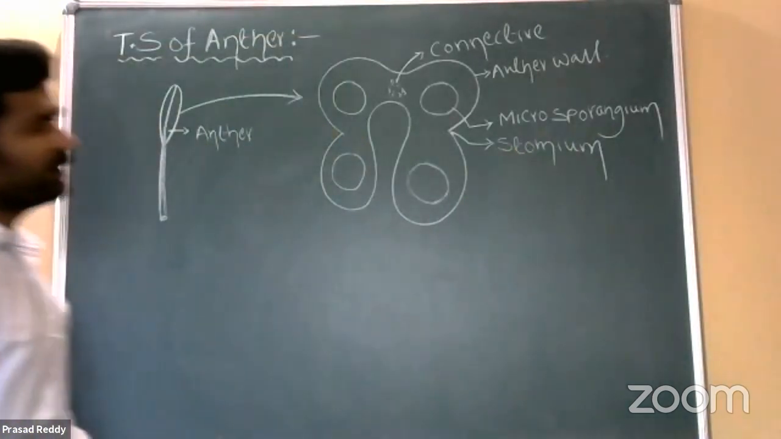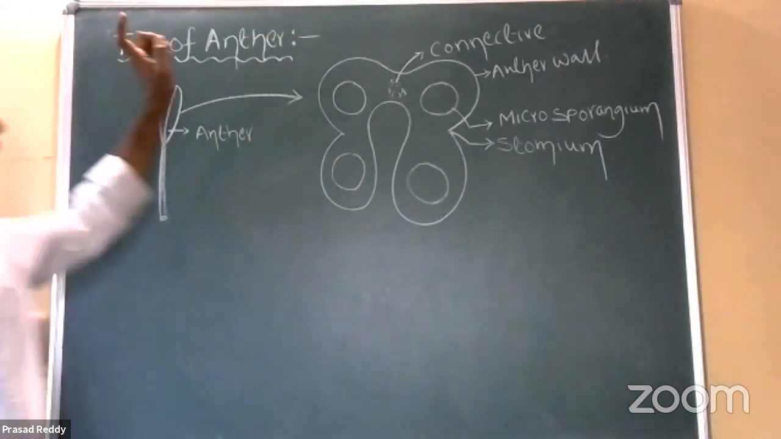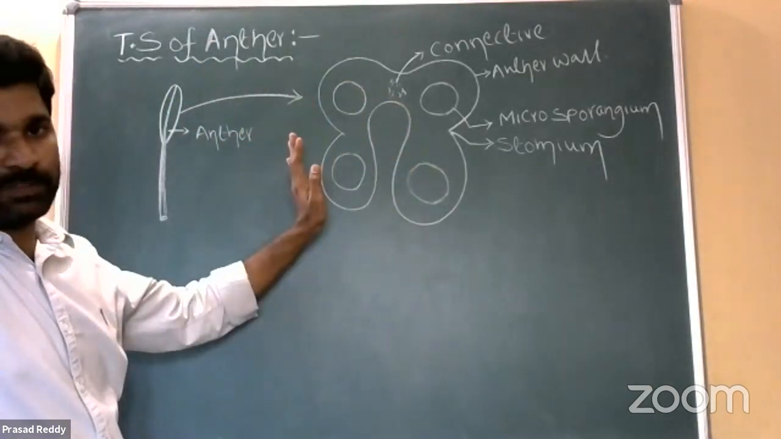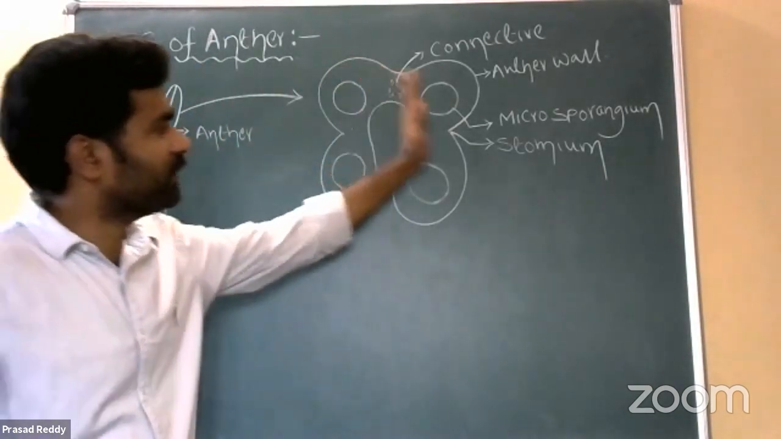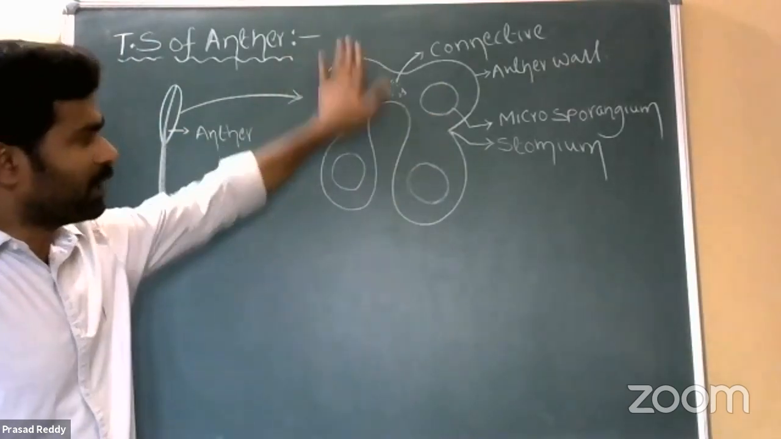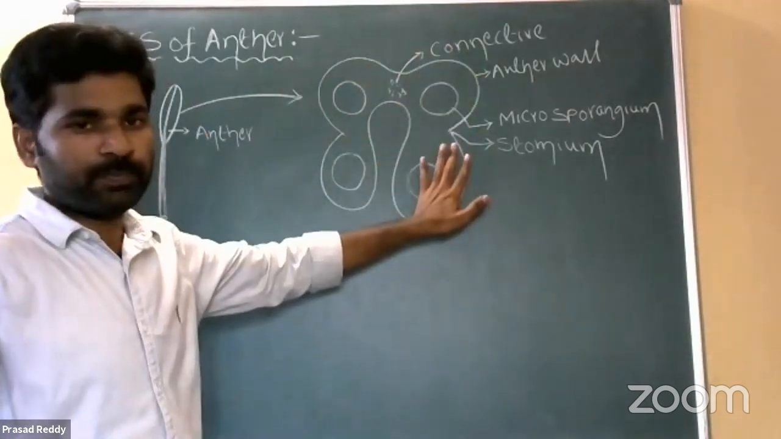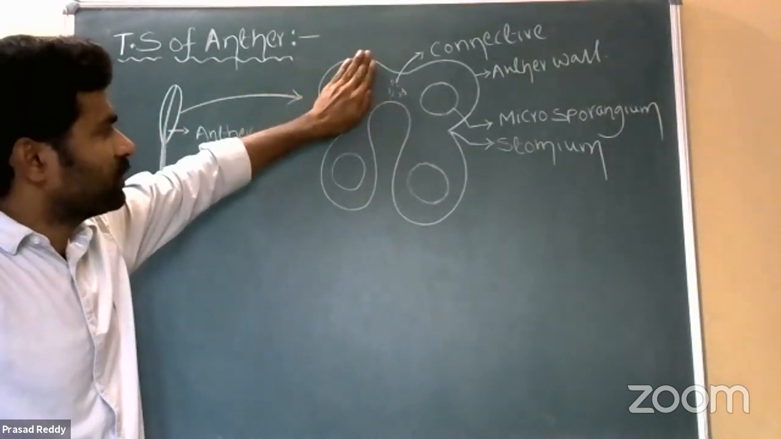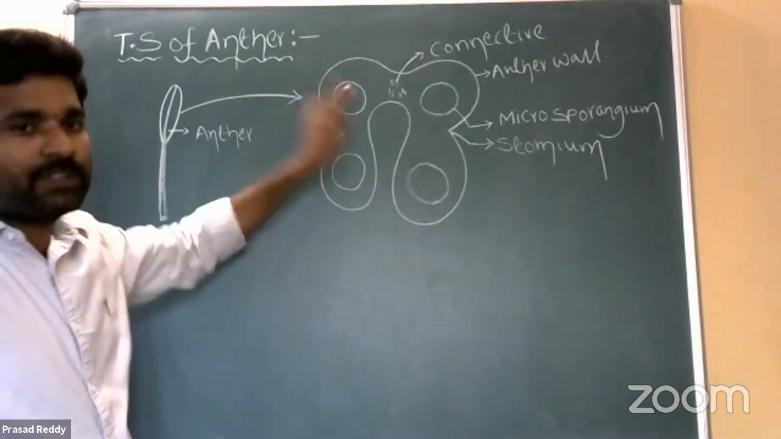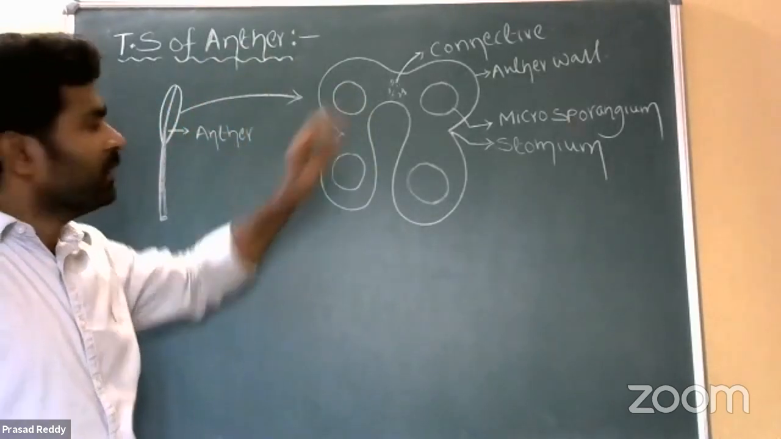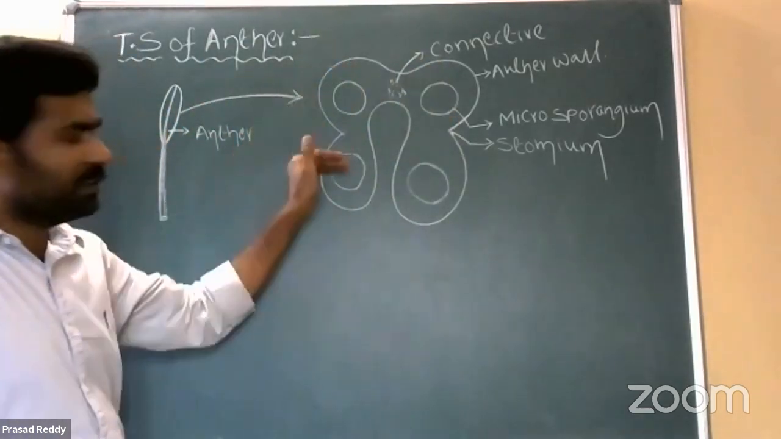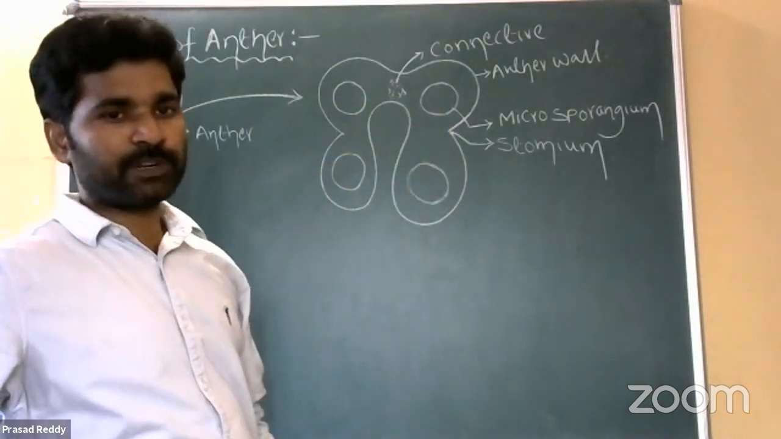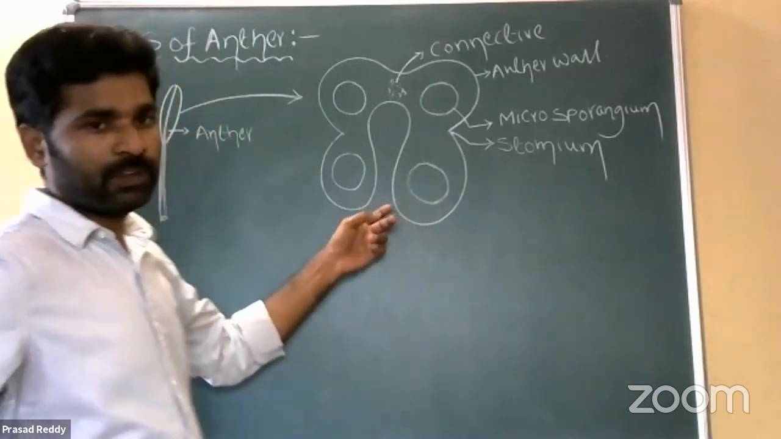Stomium, right? So when we take a transverse section of the dithecous anther, it appears like this, right? It is clearly differentiated into two lobes. It is one lobe and it is another lobe. And each lobe consists of how many theca? Two theca. So this is one theca, this is another theca, right? So dithecous, right? So bilobed, dithecous, tetrasporangiate anther. Tetrasporangiate anther it is.